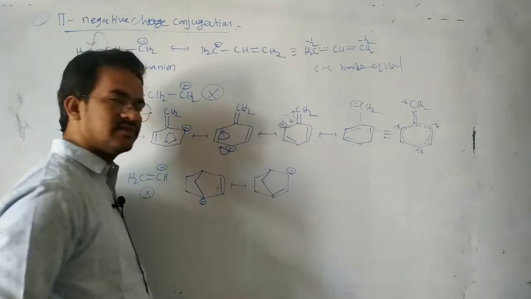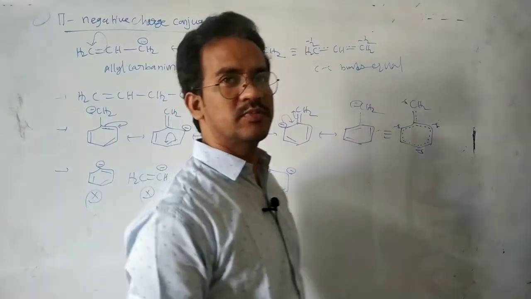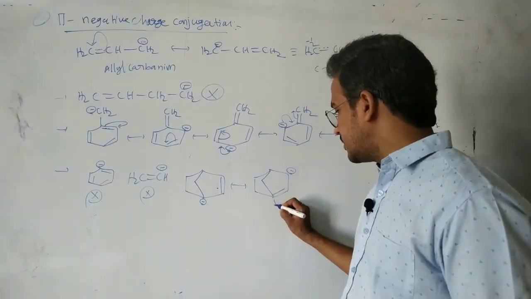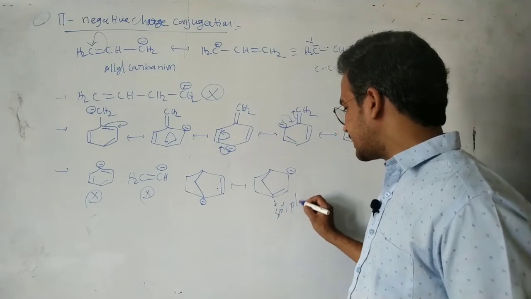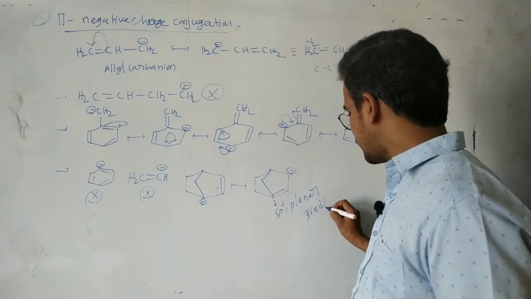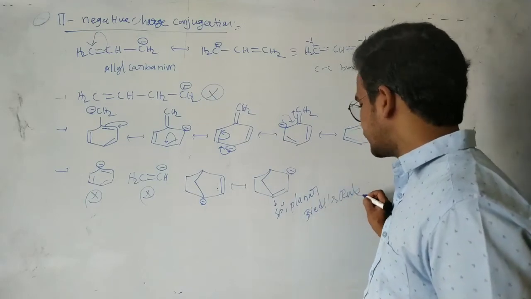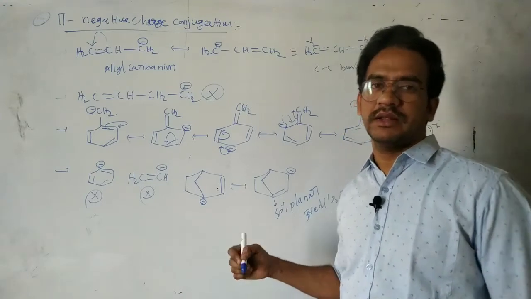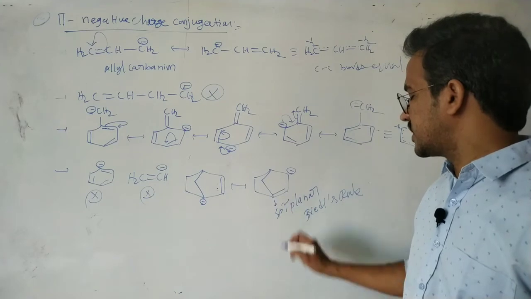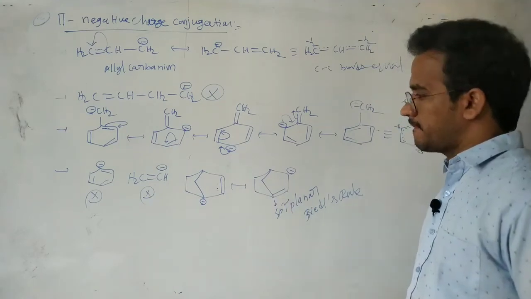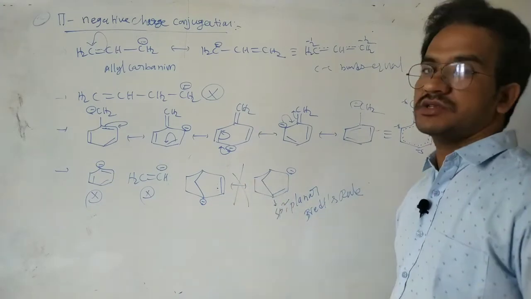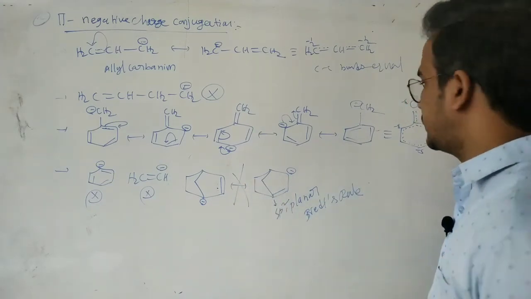this is the resonance structure. But here this resonance structure is not possible, because at the bridgehead carbon, sp2 planarity does not exist. Planarity does not exist from the bridgehead. We discussed this one at the carbocation. That's it, sp2 planar bridgehead. So this negative charge is not delocalized.